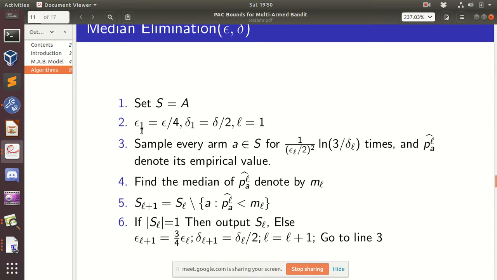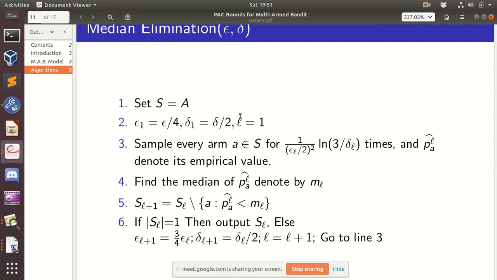Let us denote it as S, and we'll be defining some constants: epsilon 1 is equal to epsilon by 4, delta 1 is equal to delta by 2, and L is equal to 1. For now you need not concentrate on these constants. They will be useful when we do the analysis.